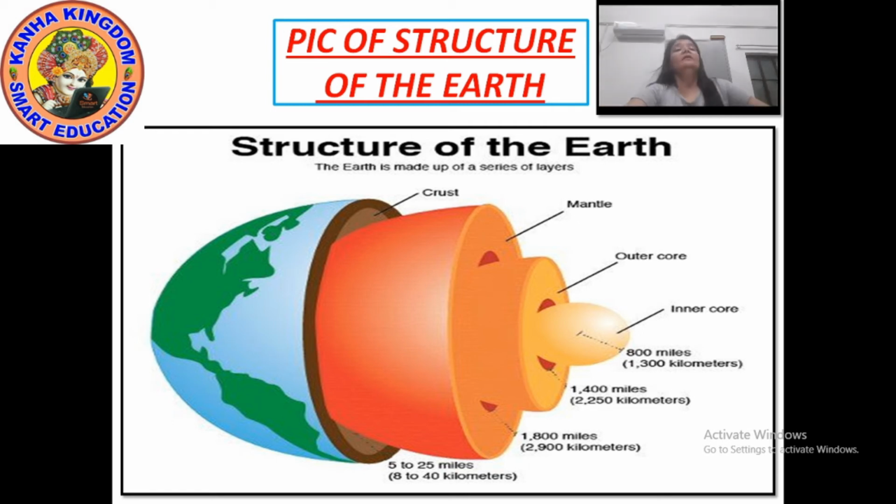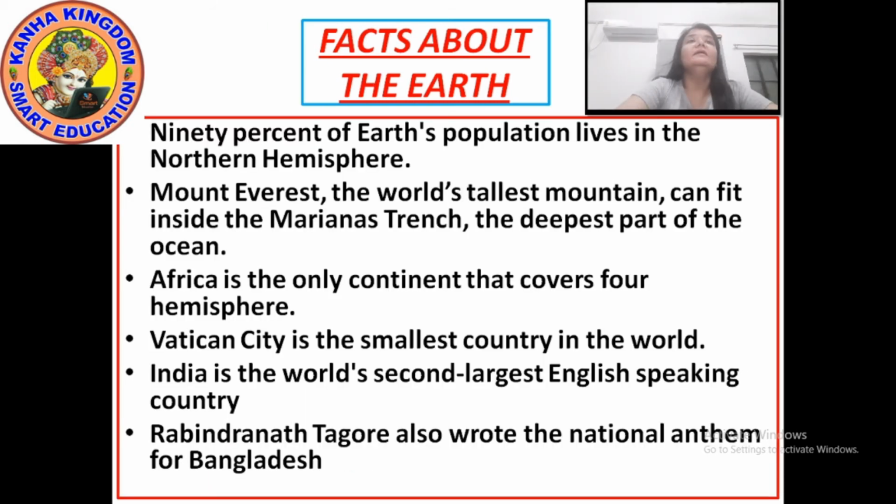With this, let's know some facts about our earth. Let's have a look. Now the facts about our earth, something different which is to be known. 90% of the earth's population lives in the northern hemisphere. Earth's population means the whole of the earth, and most of the population lives in the northern hemisphere.